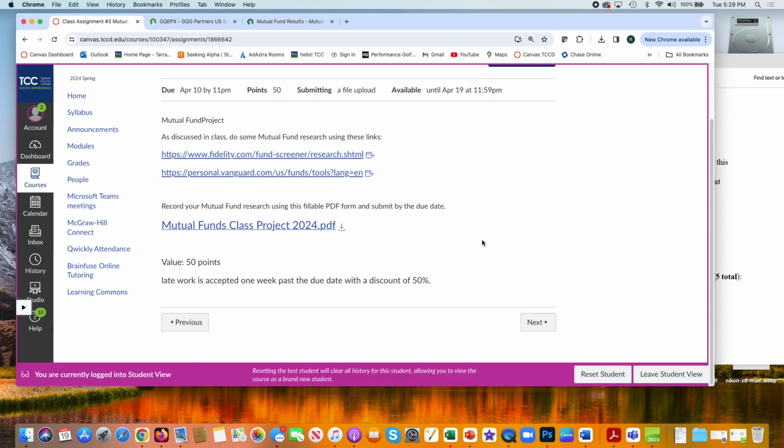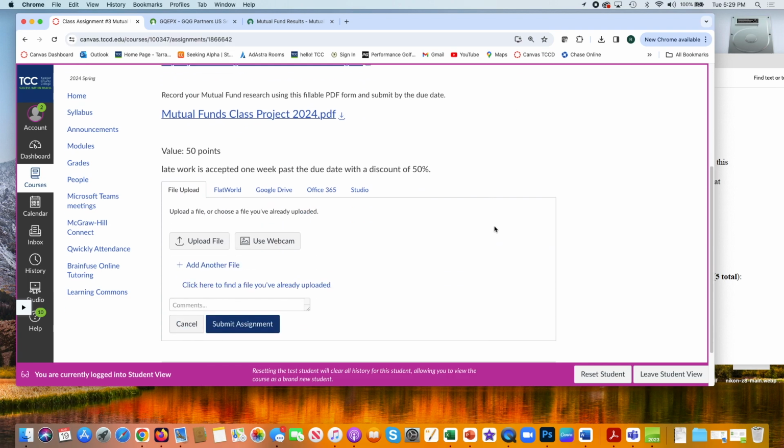Perfect. So you have a due date on this. It's now going to be done online. So again, it gives you more time and ability to do some research. Check the due date. I will accept it 1 week late. Anything past the due date has a discount of 50%. This is a 50 point assignment. It's a nice way to earn 50 points and really gain some good business acumen in mutual funds.